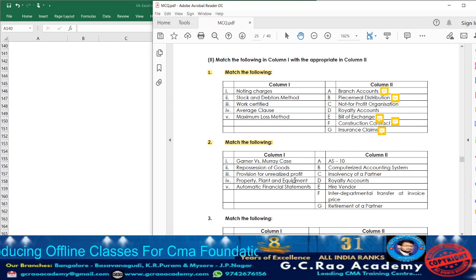If the transferor department has transferred the goods to the transferee department at invoice price, meaning cost plus some profit, and if the transferee department is unable to sell the complete goods, then what will arise? Unrealized profit. So this is a concept related to our departmental accounts.